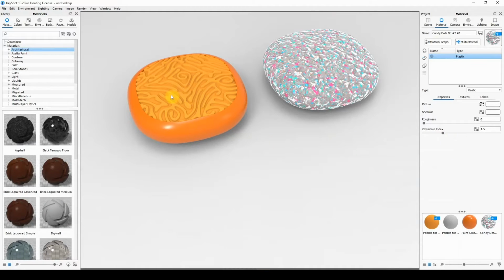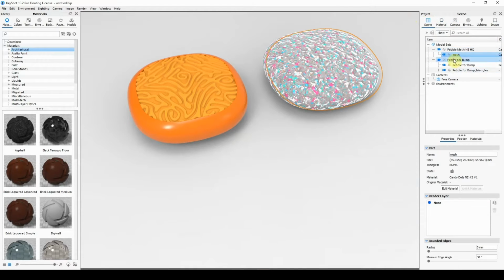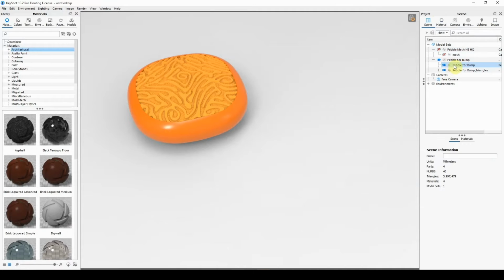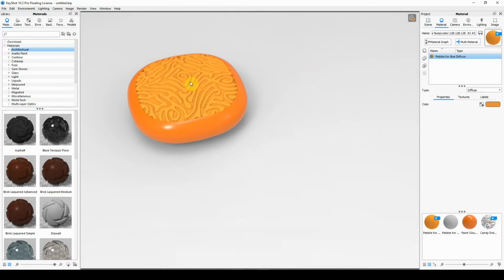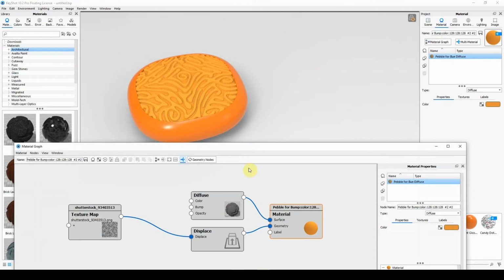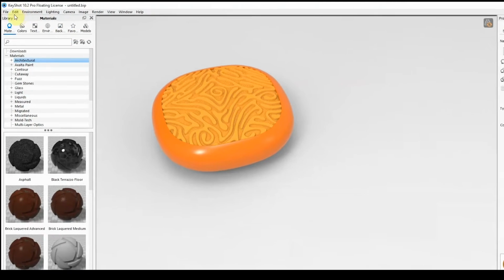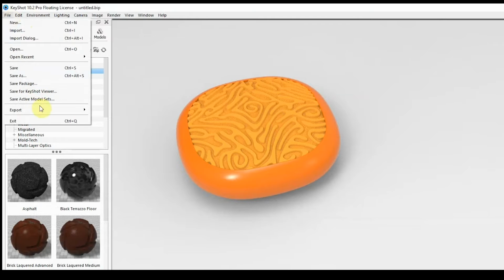And this model is a two-bodied texture which has got a displacement applied. So let's go take a look at that. Here we can see I've got my texture map going into a displacement and a displaced geometry. So first off, let's go and export.